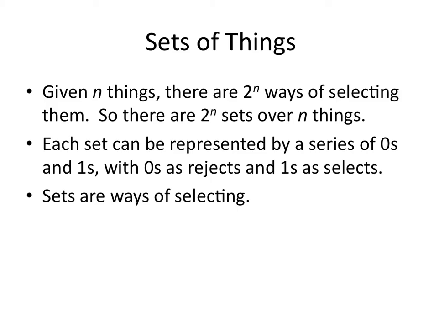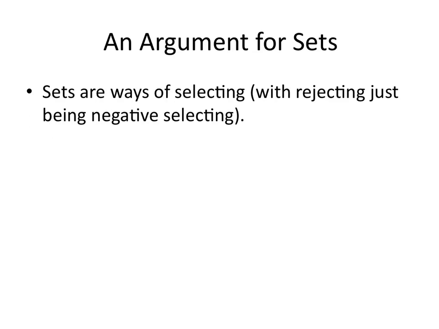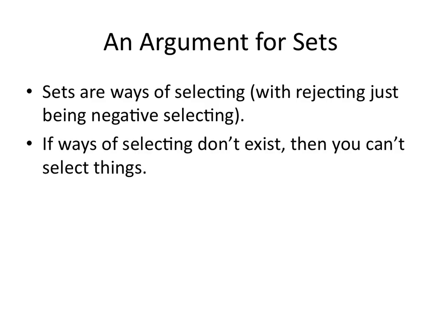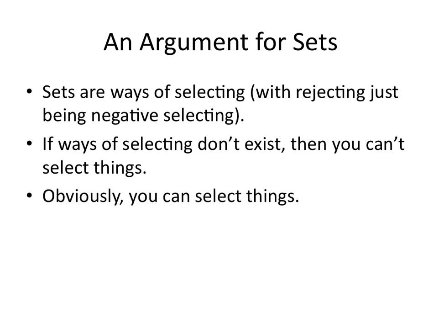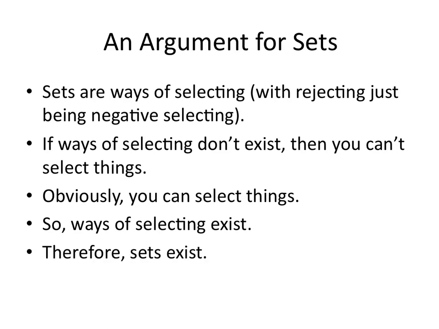And given that there are n things, there are 2 to the n ways of selecting them. That's an objective fact about the world. There isn't some other number of ways of selecting. The world gives you exactly 2 to the nth power ways of selecting from among n things. So here's an argument for sets. Sets are ways of selecting, with rejection just being negative selecting. If ways of selecting don't exist, then you can't select things. Obviously you can select things. So ways of selecting exist. Therefore, sets exist. And that is an argument for sets.